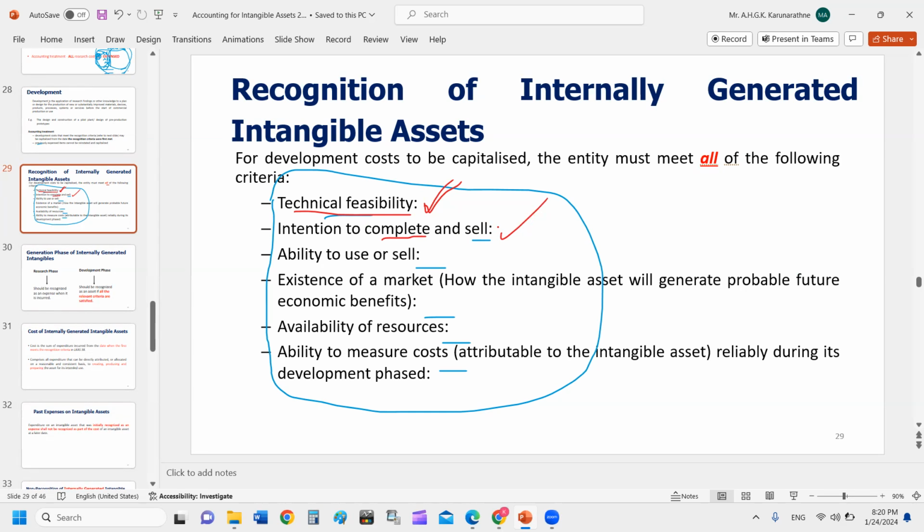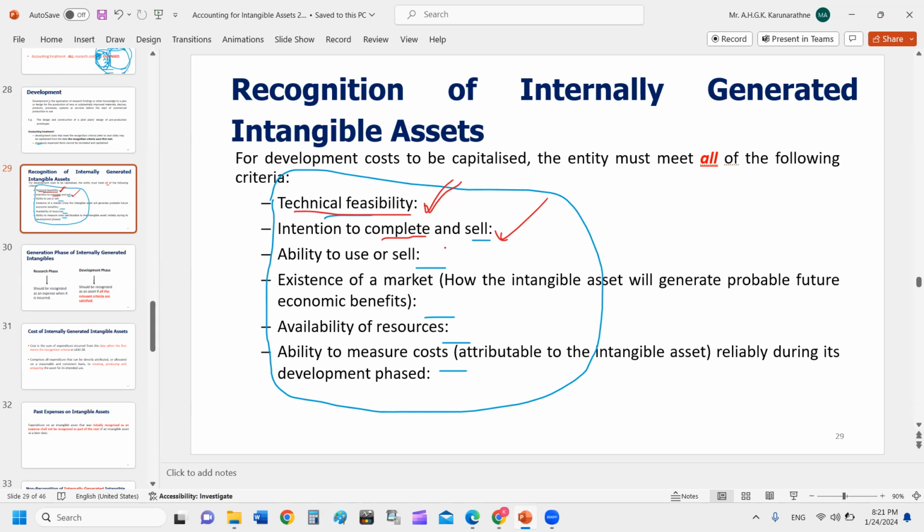Sometimes you undertook the research and invented valuable things, but due to strategic or some other reason, management is not going to go ahead. Then there is no intention to develop, so you can't. You need to ensure management has the intention to develop further. Ability to use or sell: once the product is developed, you should be able to either use that product for your business operation to enhance productivity or save cost, or sell to others.